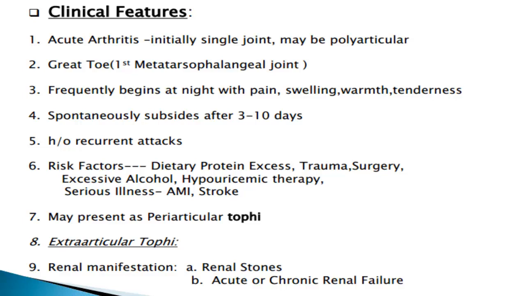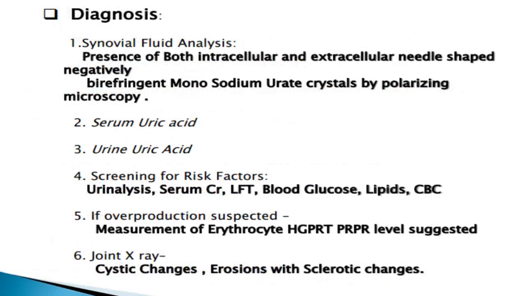Now, what are the diagnostic methods? How will we diagnose that the patient is suffering from gout? First, we have to do synovial fluid analysis. Presence of both intraarticular and extraarticular needle-shaped, negatively birefringent monosodium urate crystals by polarizing microscopy is diagnostic of gout.